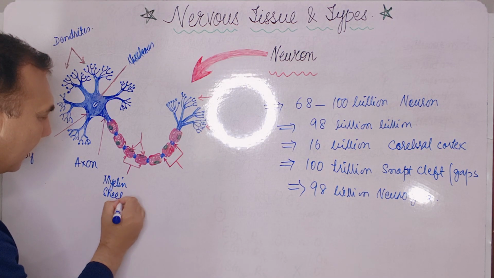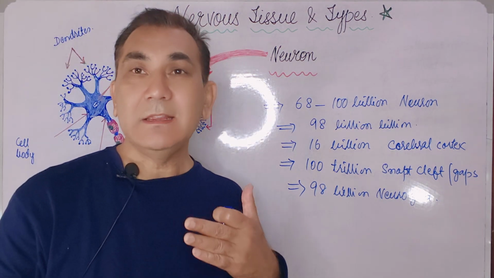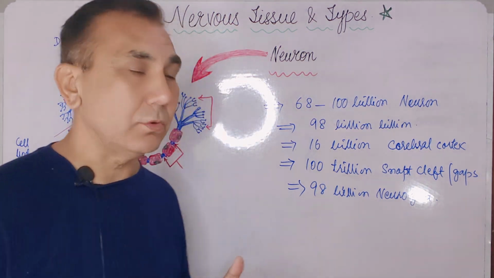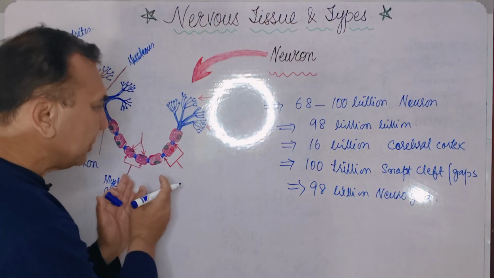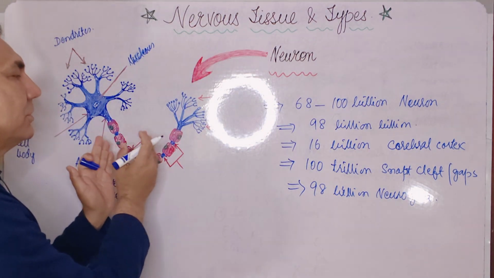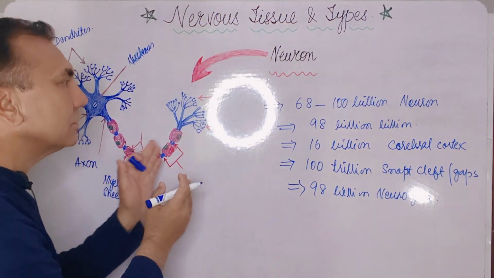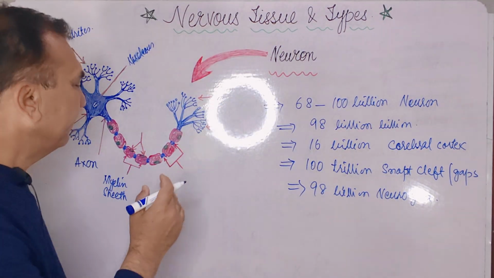This myelin sheath is made up of fat and cholesterol, and it makes the nerve impulses travel faster from the neurons to the peripheral area.